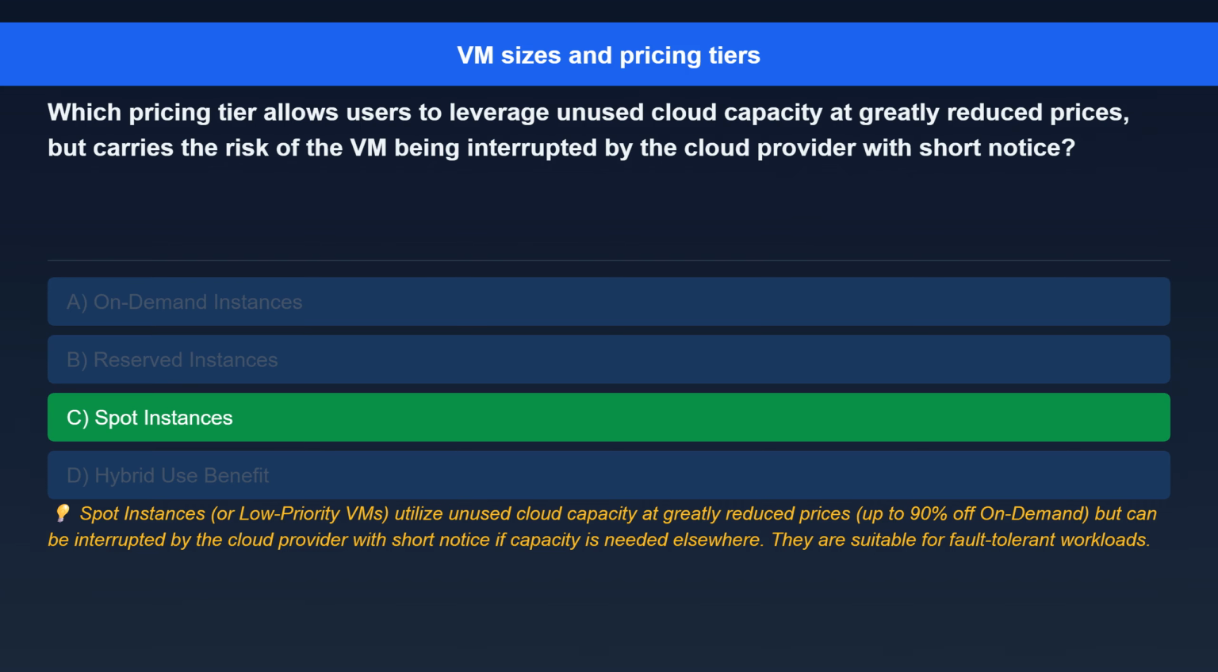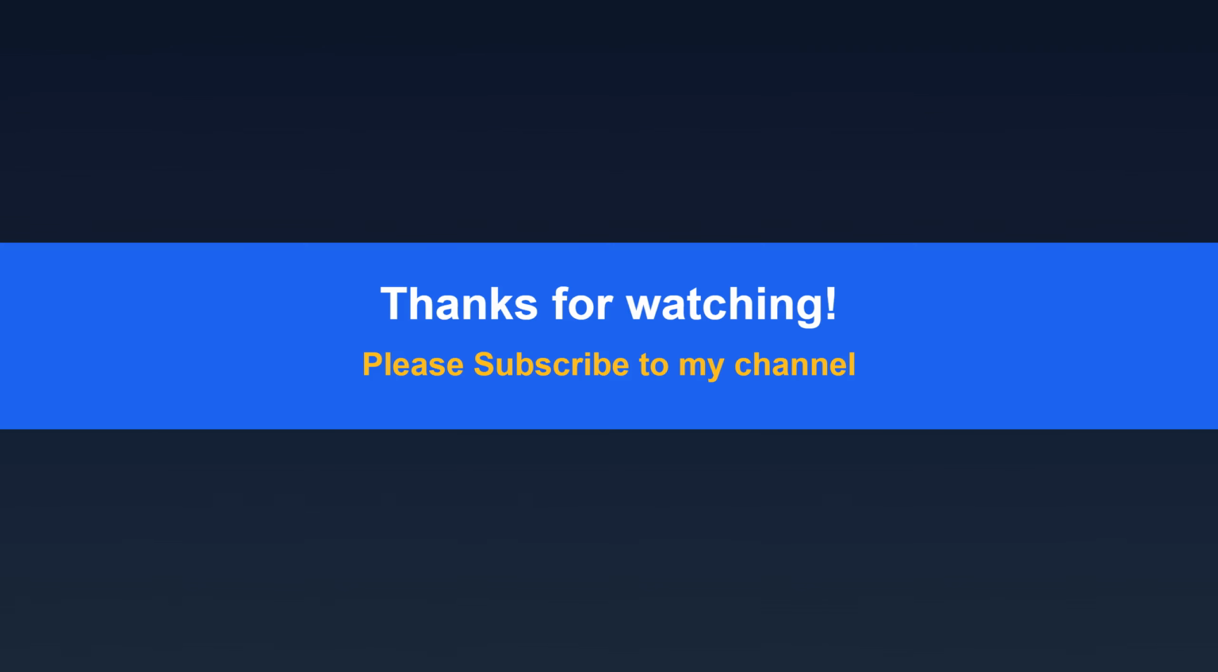The correct answer is Spot Instances. Here's the explanation. Spot instances, or low-priority VMs, utilize unused cloud capacity at greatly reduced prices, up to 90% off on demand, but can be interrupted by the cloud provider with short notice if capacity is needed elsewhere. They are suitable for fault-tolerant workloads.